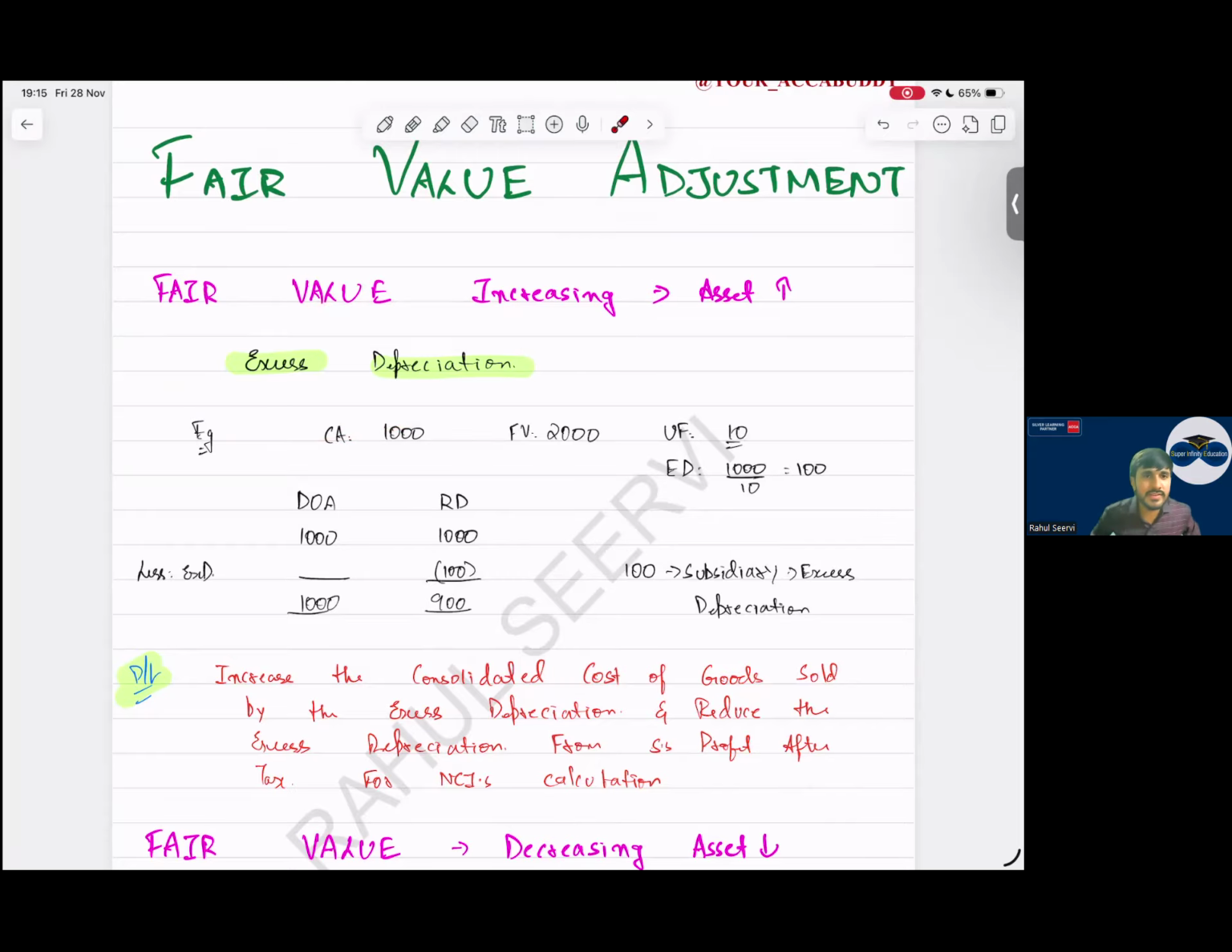Now this excess depreciation belongs to the parent or the subsidiary company? Tell me, whose excess depreciation is this? Which company's asset is this? Is this the parent's or the subsidiary company's asset? It is the subsidiary's, yes or no? So the value of the subsidiary company's asset is increasing. If the subsidiary company's asset is more, can I say excess depreciation also belongs to the subsidiary company or not?